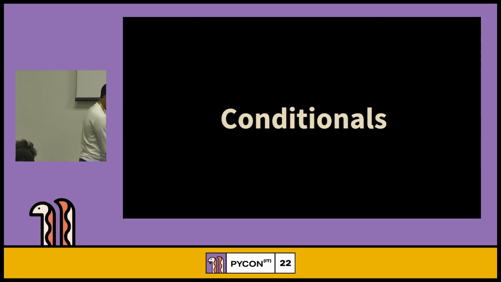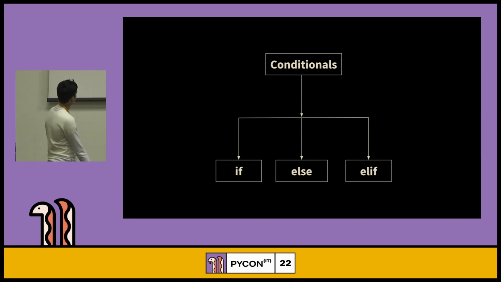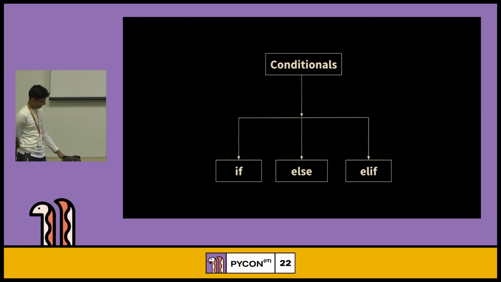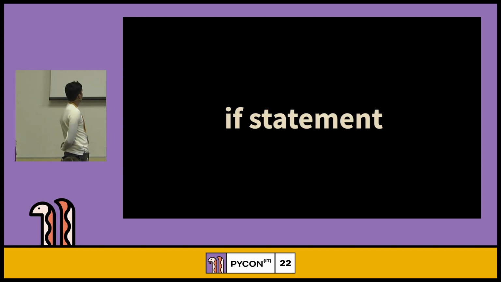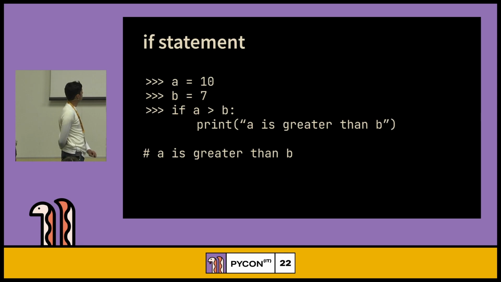Okay, the next is the main topic, that is conditionals. Most people have difficulty learning conditionals. So we have three types of conditionals in Python: if, else, and elif. The first one is the if statement. Okay, you can say a equals 10 and b equals 7. If a is less than b, then we put the colon sign, then we have indentation, and print a is greater than b, and that's the answer.